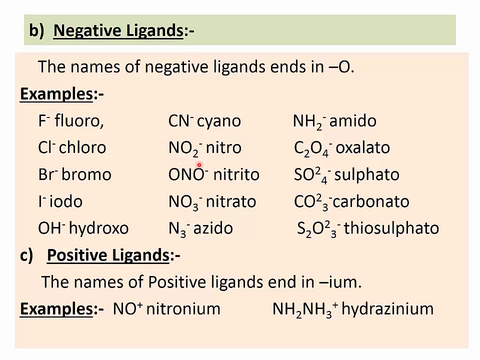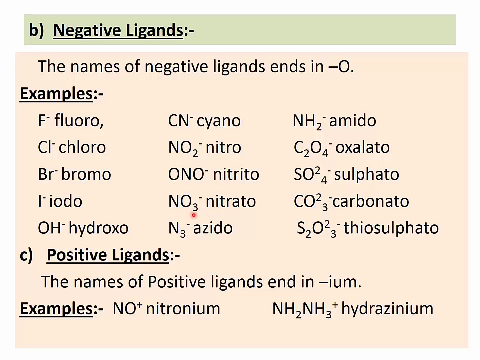NO2 minus is called nitro. C2O4 2 minus is called oxalato. ONO minus, bonding through oxygen, is called nitrito. SO4 2 minus is called sulfato.